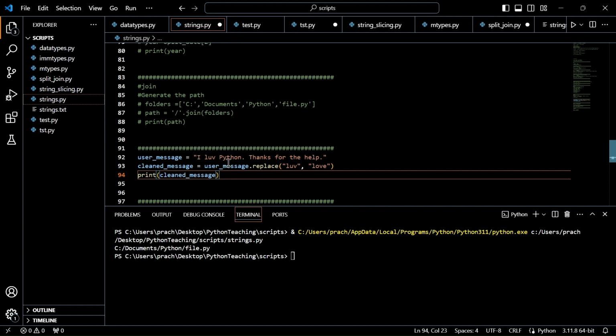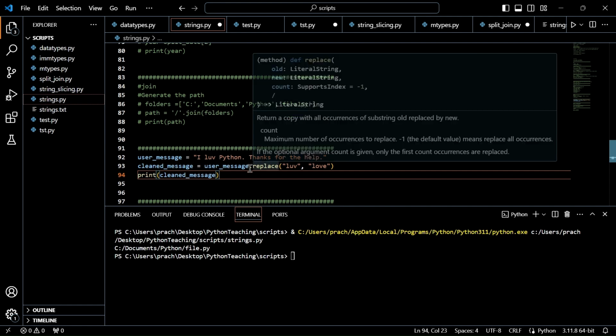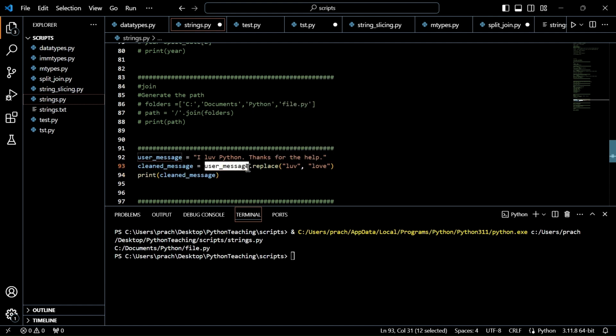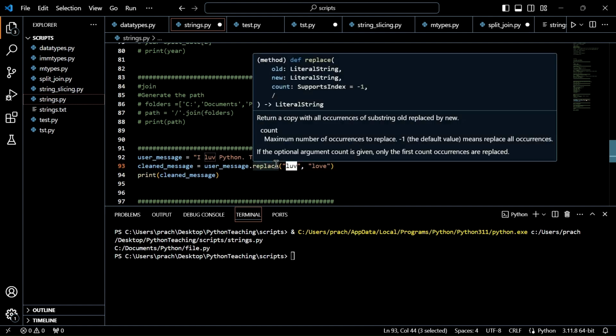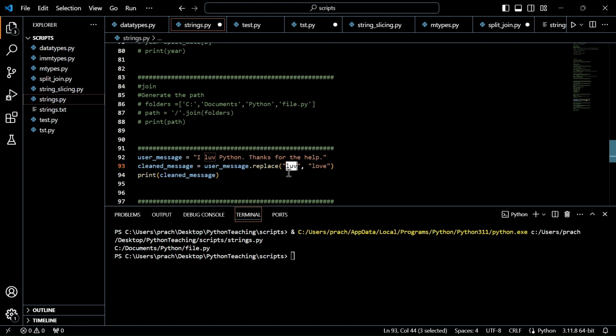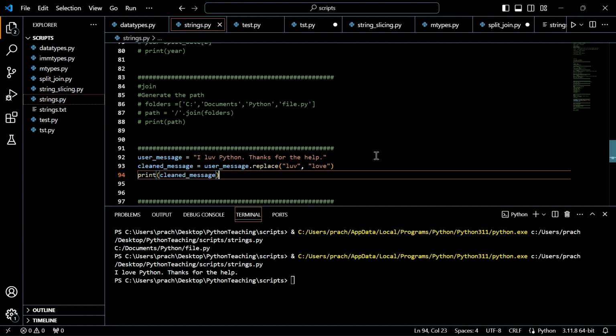In this case you use user_message.replace with the word. In this string it will check where this word is, and then it will replace it with the new word. Let's see the final outcome.